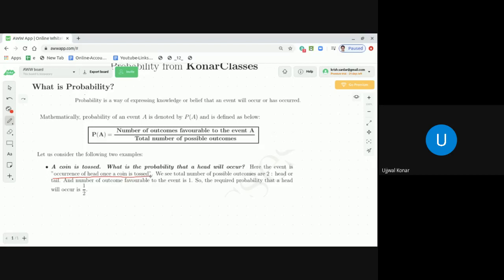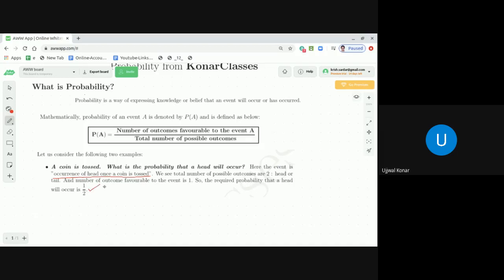We see total number of possible outcomes are 2, head or tail. And the number of outcomes favorable to the event, that is getting a head, is 1. So the required probability that a head will occur is 1 by 2.